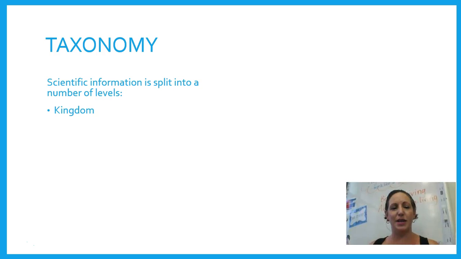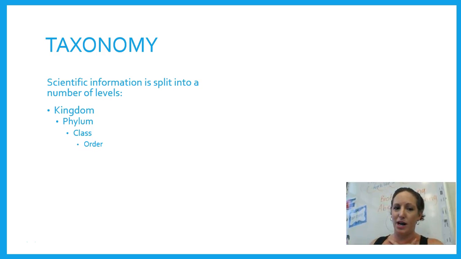So the first level of taxonomy or classification is the kingdom. So we've looked at kingdoms like the kingdom of plants, the kingdom of animals, the kingdom of Monera, the kingdom of protists, and the kingdom of, what's the last one? Fungi. The next level is called the phylum. Okay, and that refers to whether or not the animals have a backbone or not. Then we have the class, so that would be mammals, reptiles, arachnids, insects.